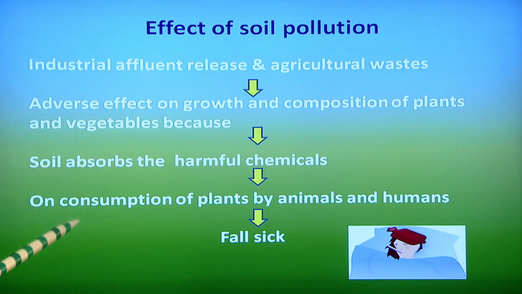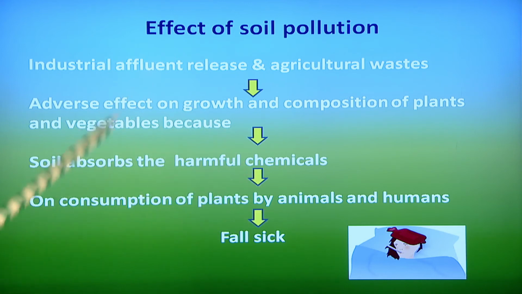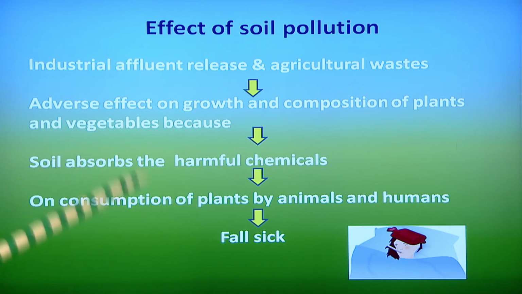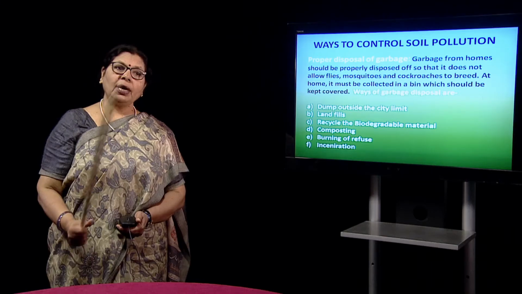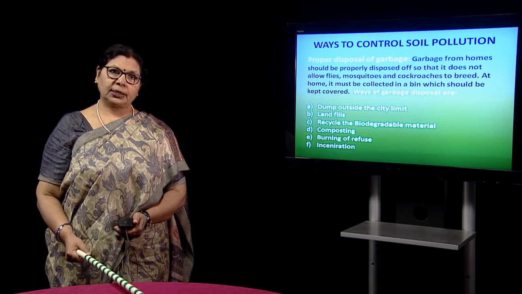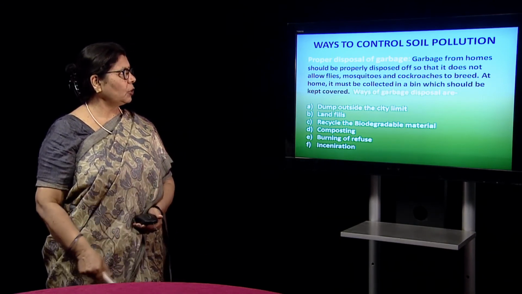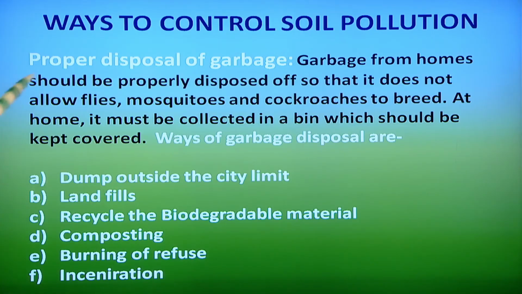When we consume plants or animals grown on the soil, we can fall sick. How will we tackle all these things? We have learned that one of the objectives is the disposal of garbage. What are the ways to control soil pollution? One of the major ones is proper disposal of garbage. Garbage can occur at home, in industries and in agriculture.